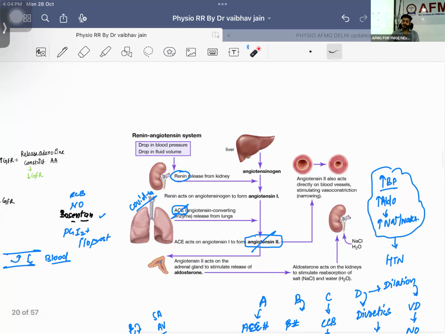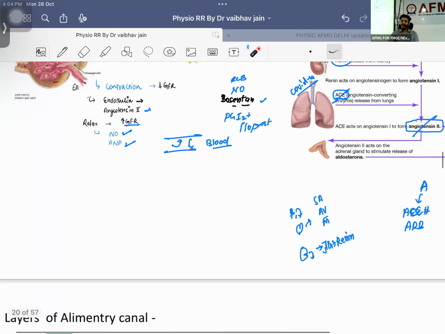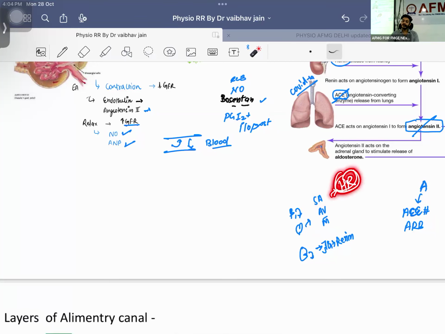Okay. These two things, SA node is getting activated. What will happen to the conduction? Say nothing. Right? What I've told you. SA node is always concerned with the heart rate. Heart rate. Okay. Don't link anything else to it, okay? AV node is always concerned with the conduction. Muscle is always concerned with the contraction.